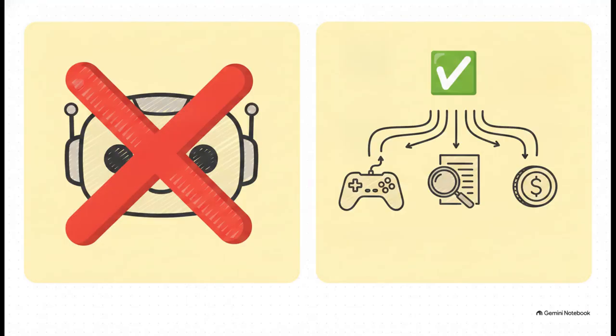systems. Before we can properly evaluate evidence, we really have to clear away the unsupported generalizations that cloud our judgment. There's this massive contrast between the myth that all AI wants the exact same thing versus the reality that AI systems are highly specific. You'll often hear broad statements about what AI wants or what it does as if it's just one single giant entity. But actually, an AI system uses very specific inputs to achieve very specific objectives.